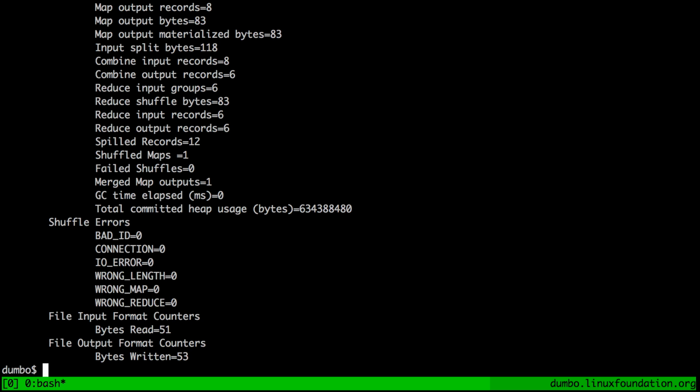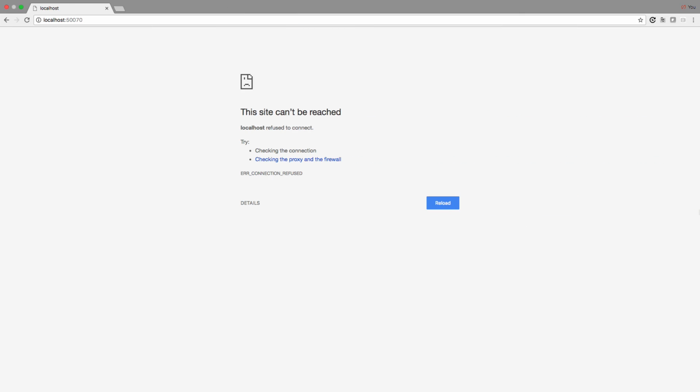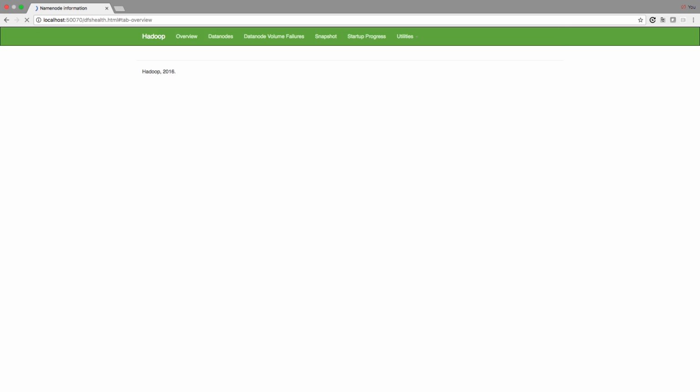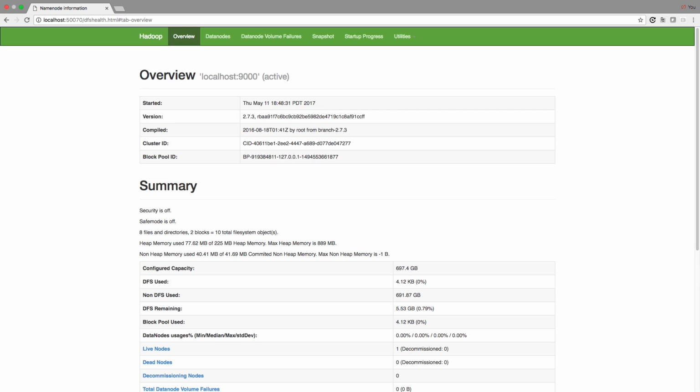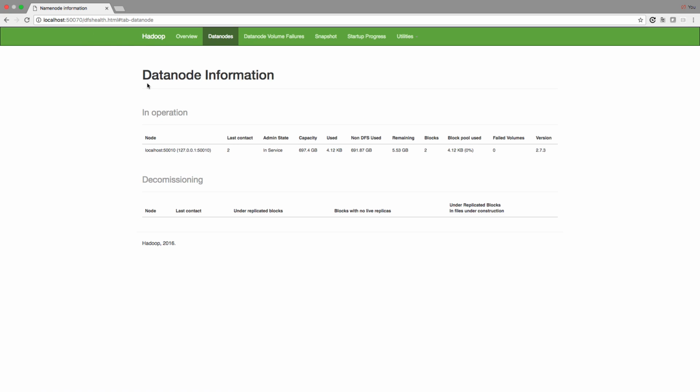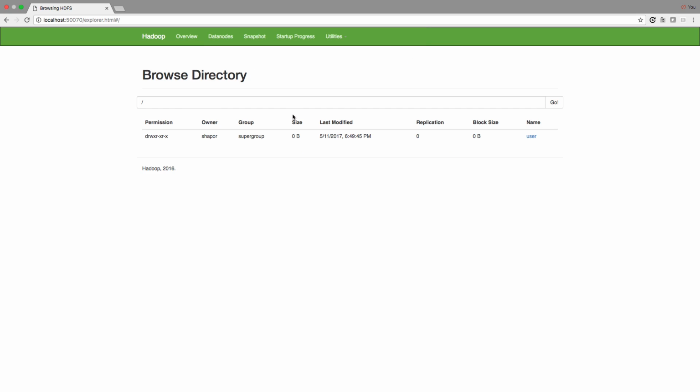One last thing that I would like to show you about HDFS is that, just like Spark that we've seen before, it actually comes with a nice UI. That UI is available to you at localhost, since we're running in the distributed mode, at the port number 50070. If we navigate to this URL, you will see a lot of statistics that the name node is telling you. For example, you can see how many data nodes are attached to a name node. What's also interesting, you can actually browse the file system. Right here, we see our user subdirectory. So let's click on it.